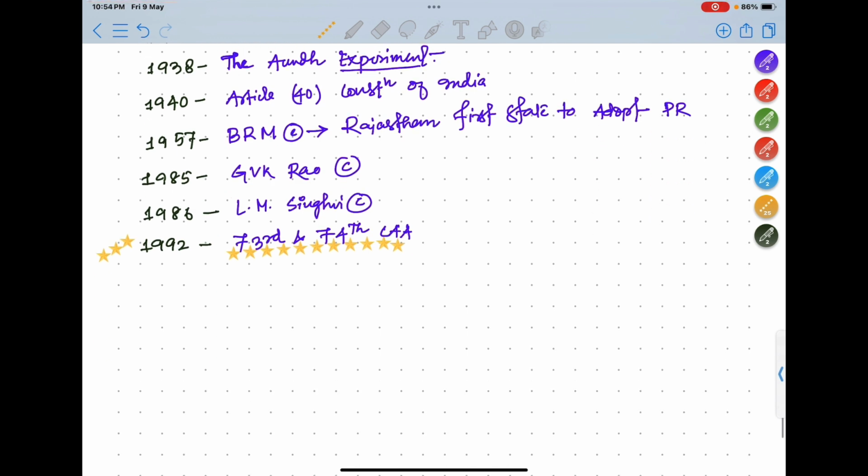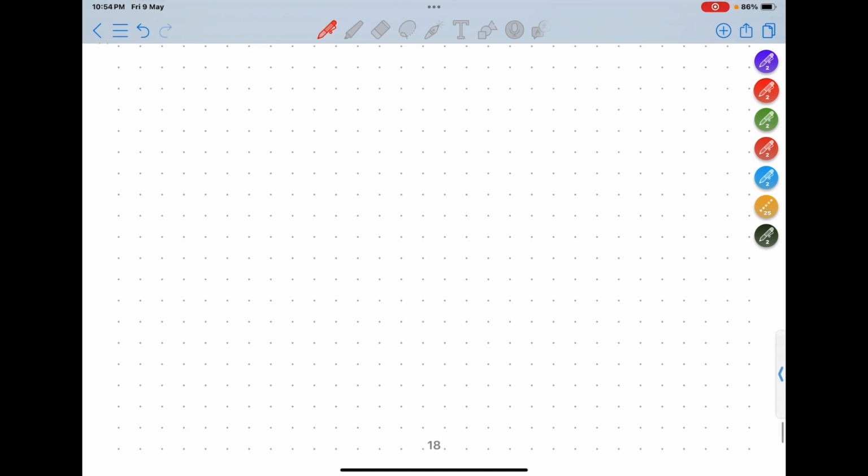Next we are going to talk about the evolution of Panchayati Raj institutions after independence.